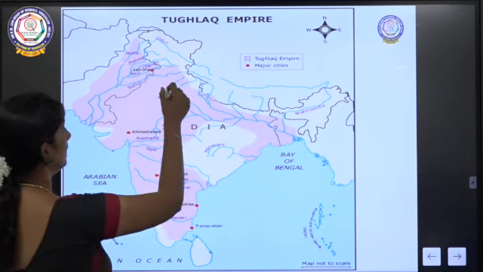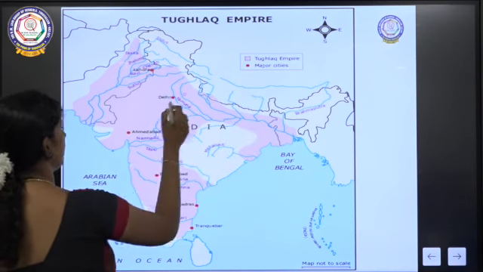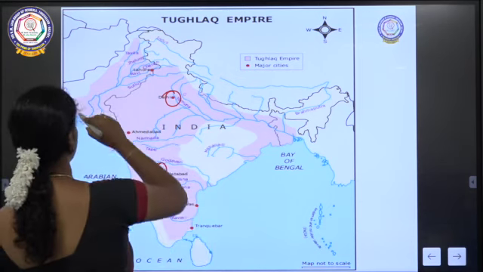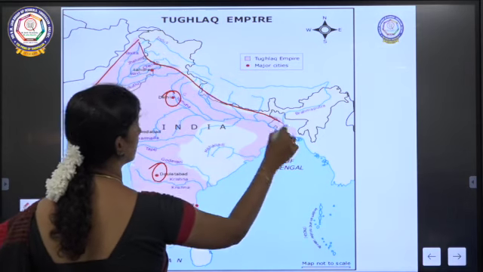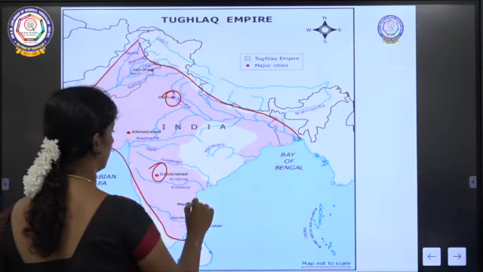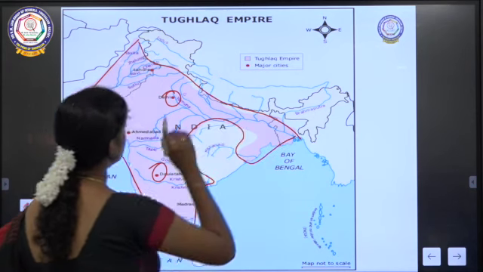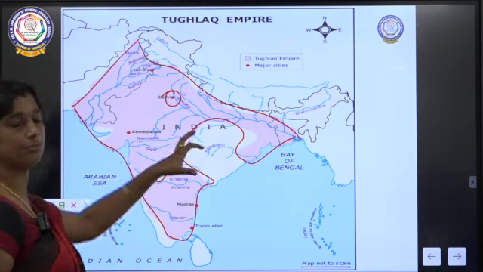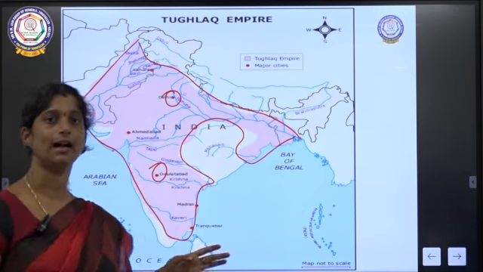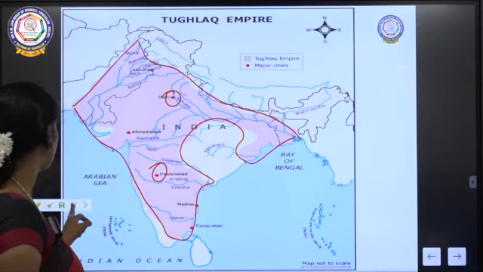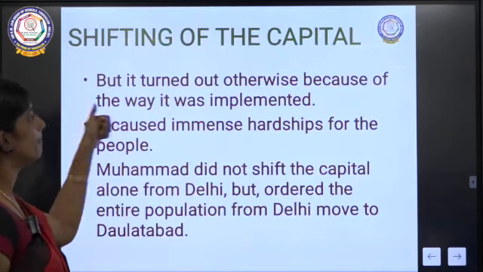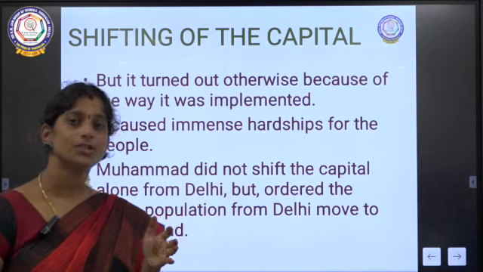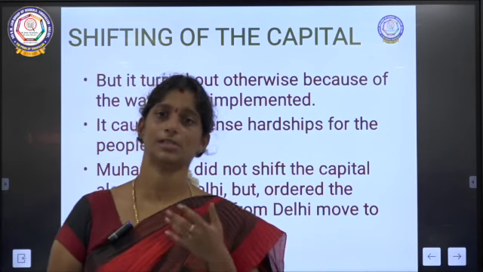Why? See, here you can see Delhi. Yes, Delhi is here, and Daulatabad is here. Here you can find the Tughlaq dynasty spread over here, right? If the capital is shifted to Daulatabad, it will be easy for him to control the places. Yes, that was a good idea. But how did it turn out to be a failure? It was because of the way it was implemented. So the plan was good, but the way it was implemented was a failure.